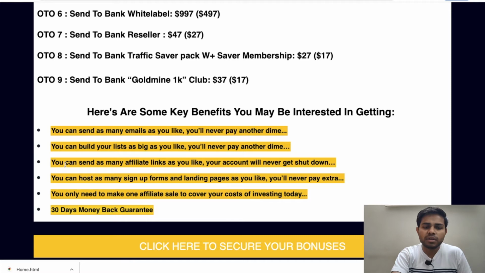And the third key benefit is that you can send as many affiliate links as you like. Your account will never get shut down. So guys, you can also send unlimited links to your affiliates, and your account is not going to be shut down guys. And another key benefit is that you can host as many sign up forms and landing pages as you like.